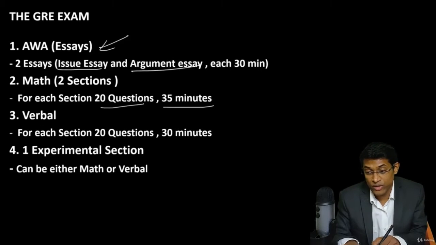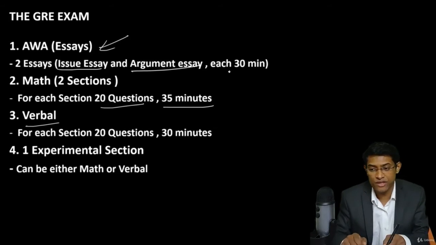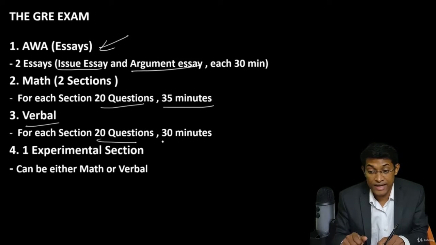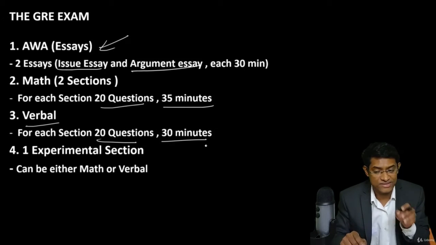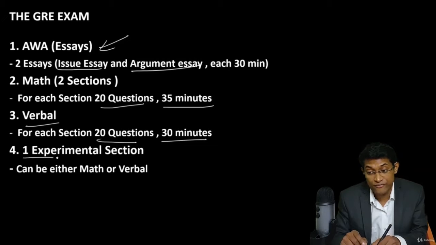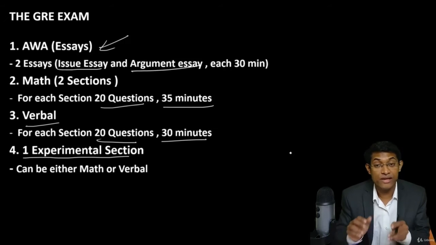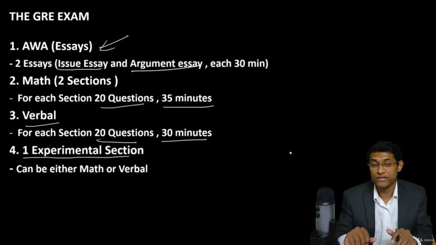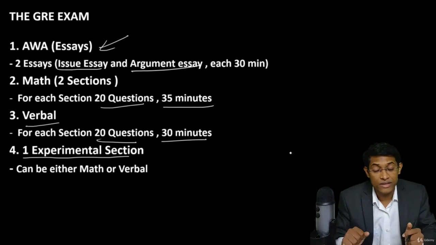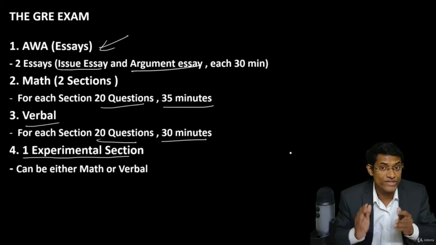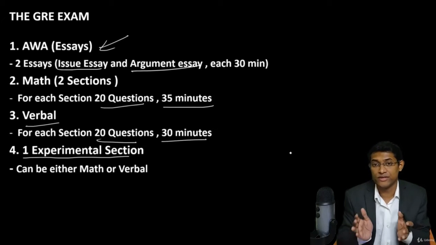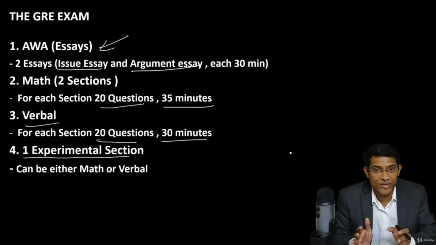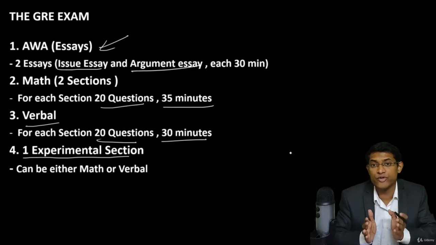Alright. Now, you will also have 2 verbal sections, and in each verbal section, you will have 20 questions and you will get 30 minutes per section. You will also have 1 experimental section, and this section can either be verbal or quant. So it will vary from person to person. Now, remember, you won't know which section is the experimental section. So ideally, you should not be worrying about this and just give your best for each section that you encounter in the exam.